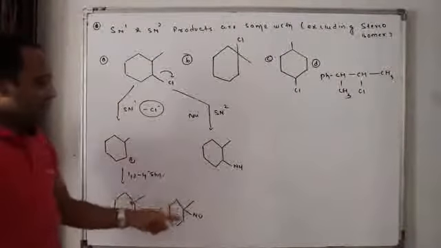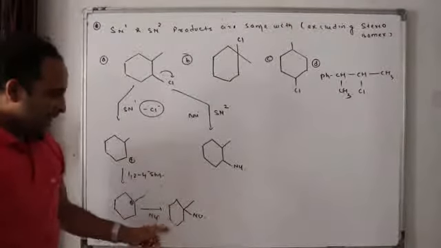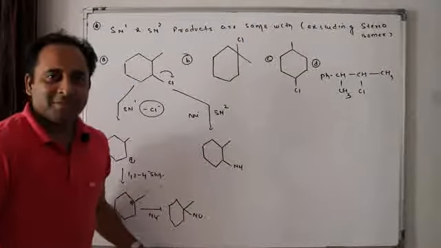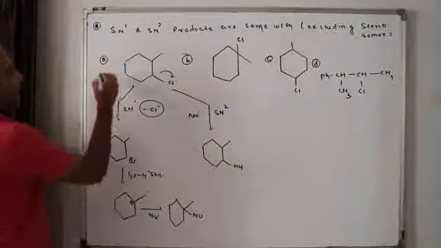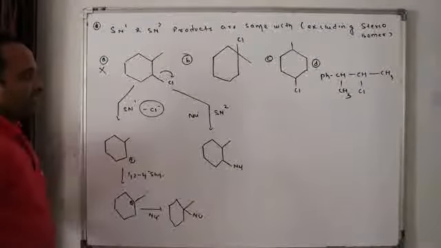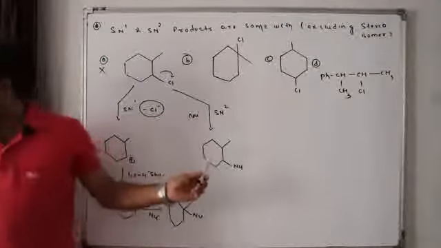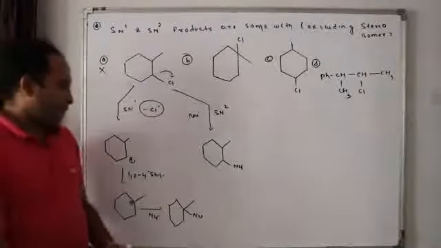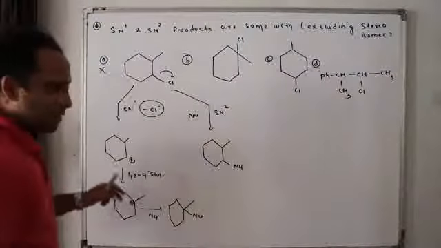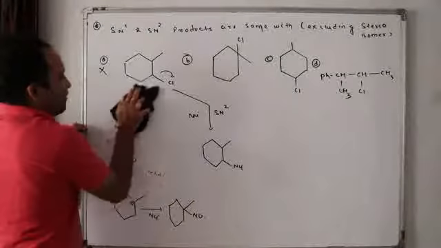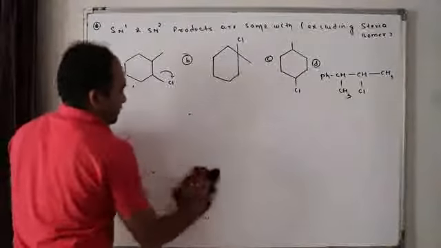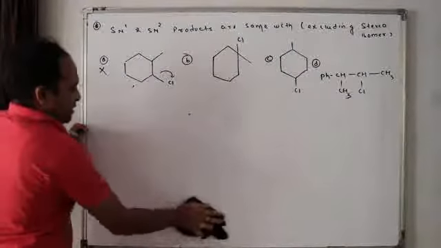Are both the products the same? Look at this case. No. So A is not the answer.